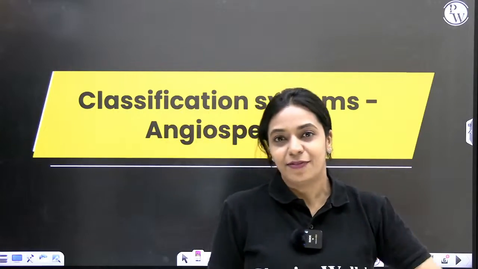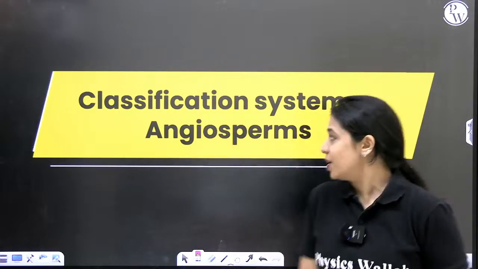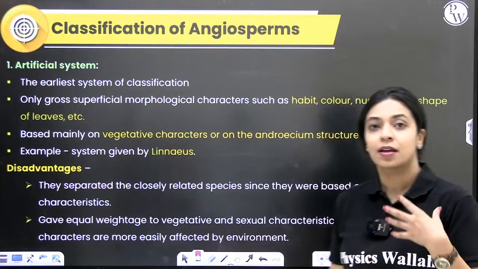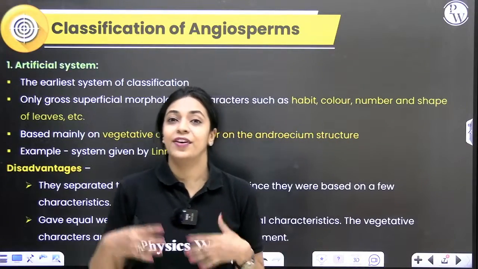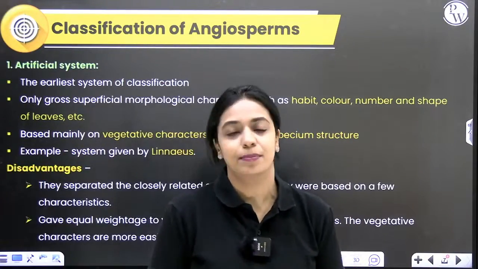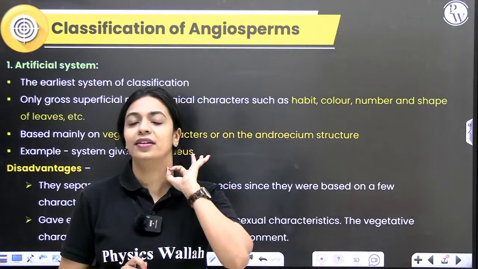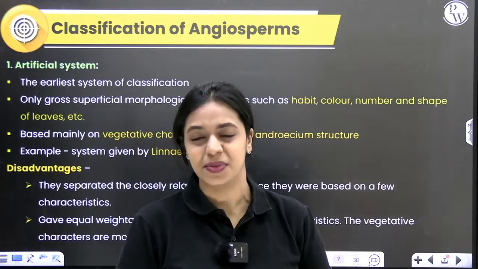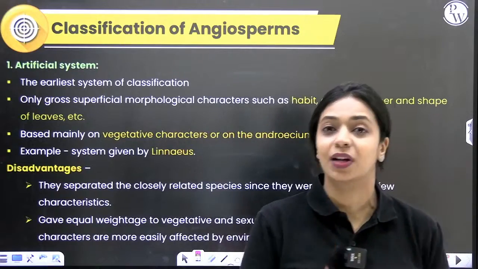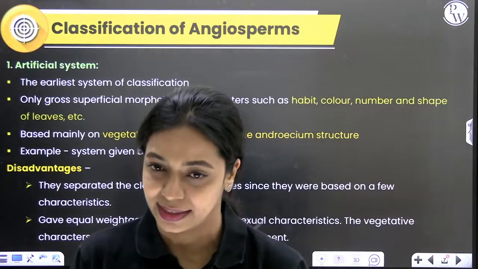But eventually, various scientists attempted various ways to classify plants. Of that, we are going to study 3 important types of classification systems that were used in the past to classify angiosperms specifically.